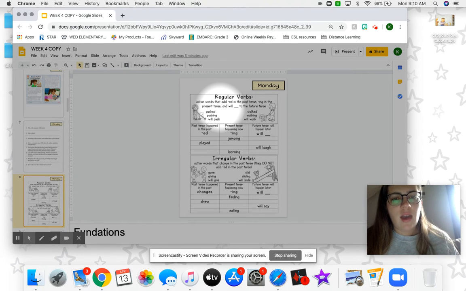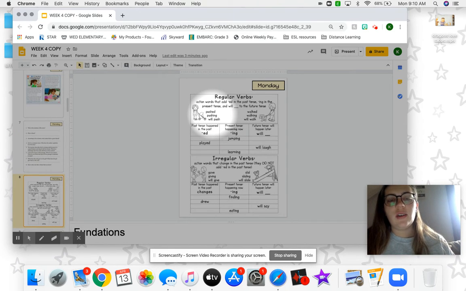Regular verbs: action words that add -ed in the past tense, -ing in the present tense, and will plus the word in the future tense. So the word push. Pushed is how you say it in the past tense. Pushing is in the present if you're doing it right now. And will push will be if you will be doing it in the future.